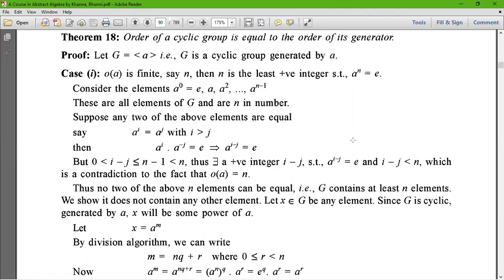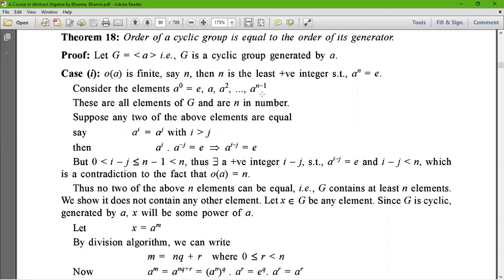First of all, we are going to prove this theorem for the finite order. If the order of A is finite, say n, then n is the least positive integer such that a to the power n equals e. Then we can say that A is a generator of the group G of order n. Now consider the elements A naught equals e, a square, and so on up to a to the power n minus 1.